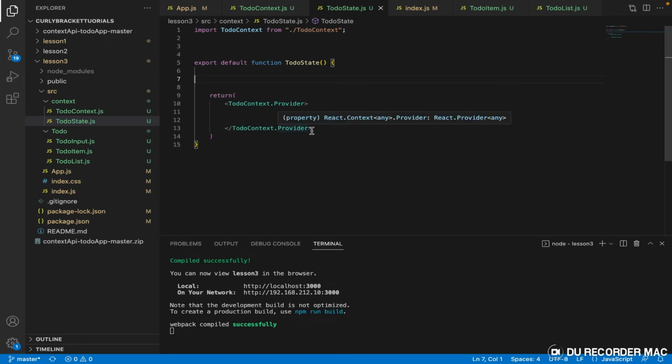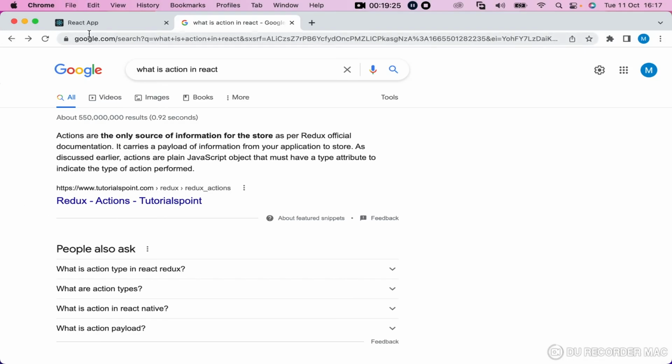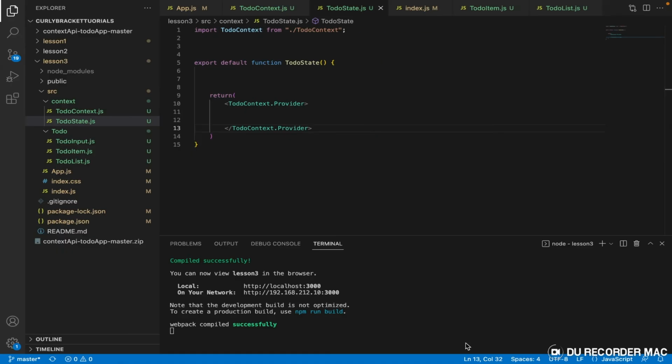The actions are the only source of information. There's no other way the chef should know what to give to a particular customer if the customer doesn't make a demand, right? The customer must make a demand, make an order of what they want. That is the only way that the restaurant will know what to serve them. Now, the actions are the only source of information that the context has. So for that to happen, in this particular application right now, there are demands that this app is going to make. Oh, our app is broken due to some of the code we've written.